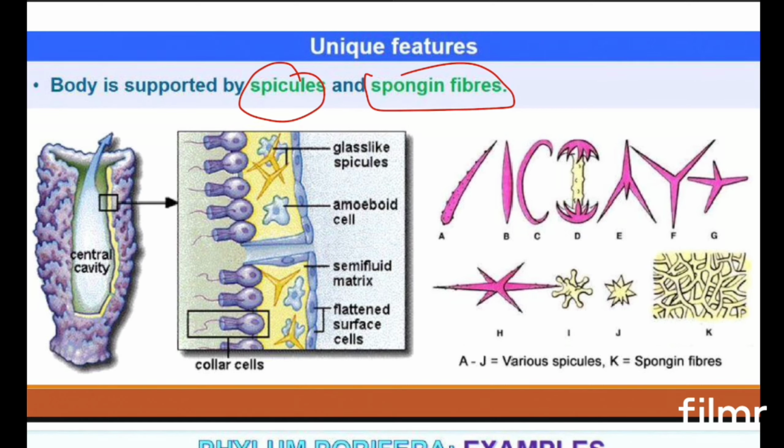You can see the glass-like spicules, and some spongin fibers also make them hard in nature. The spicules can be of various shapes, like different alphabet shapes, and the spongin fibers present in their body give support to the body.